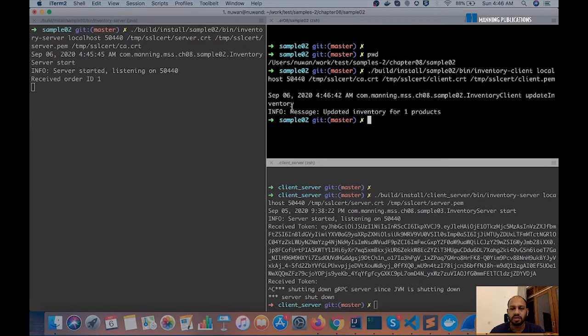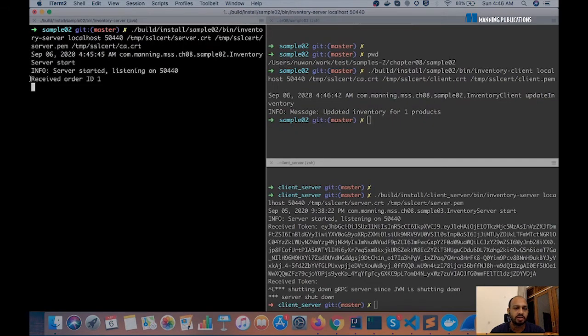As you can see here, we get a message saying updated inventory for one product. This is the response, and here on the server side we see received order ID 1, which means the communication has happened between the two, and the inventory has been updated.